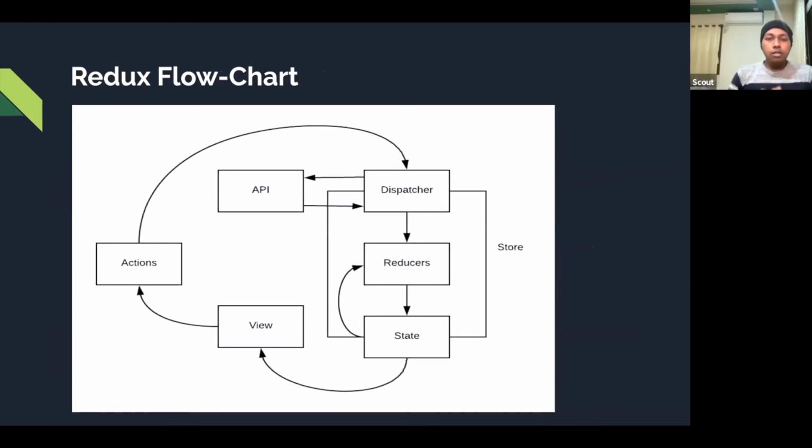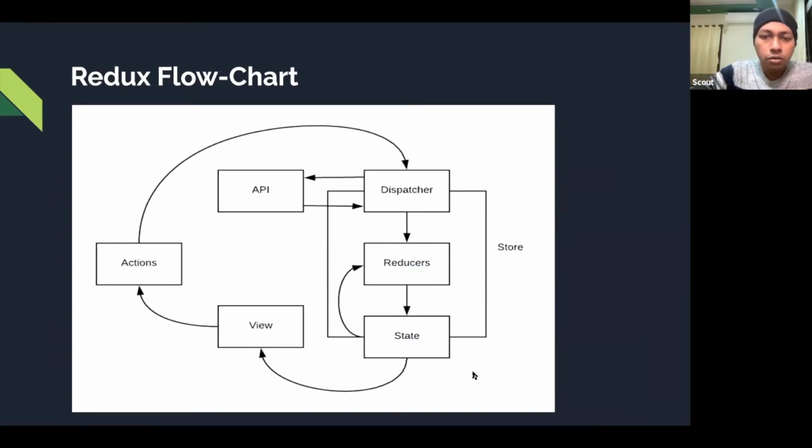This is a flow chart, and I will give you a little introduction to Redux for now, but you may not understand it completely. Do not worry about that. Once I do the coding, I will come back to this diagram and explain in more detail. You will get more understanding once I start the live coding session.